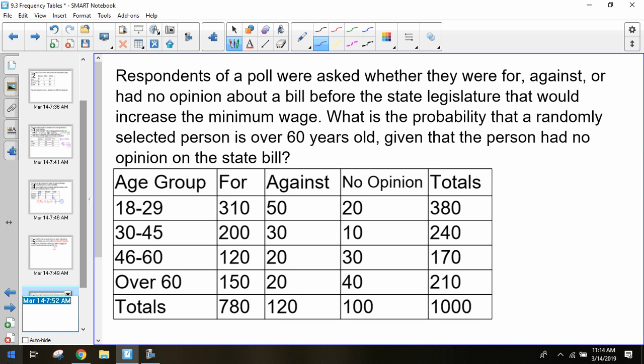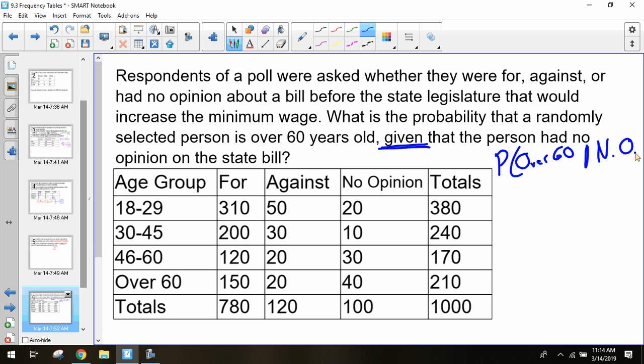So we want to figure out what is the probability that a randomly selected person is over the age of 60, or 60 years old or over, given that this person had no opinion about the state bill. So once again, seeing that word given in there, that should be a sign that this is going to be a conditional probability. So it's the probability that this person was over 60 given that they had no opinion about this bill. So we're trying to find that probability.